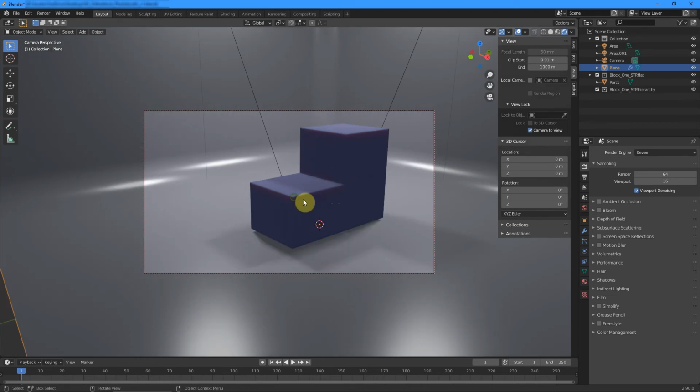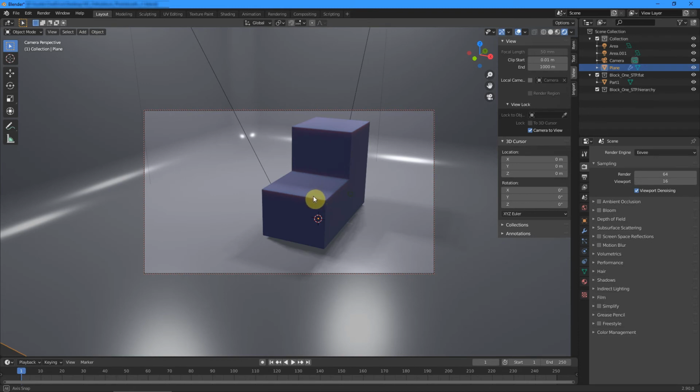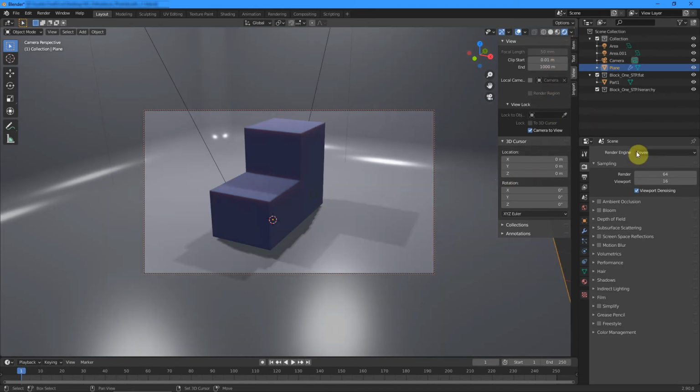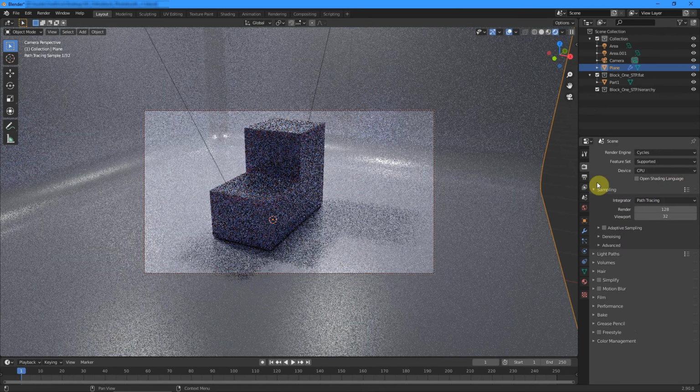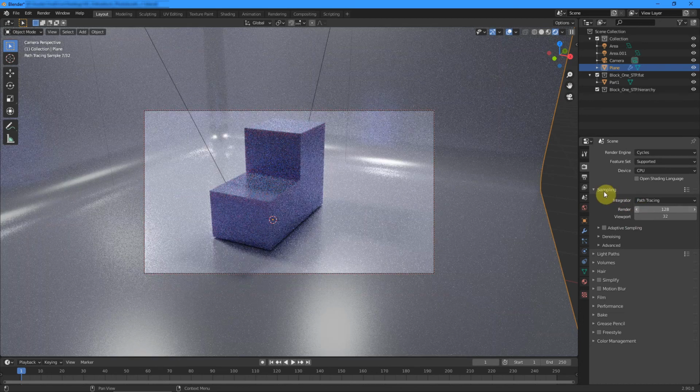Once you've framed this in a way that you like, select back to Cycles and have a look at your image. Don't spend too long at this stage, just get a general feel for how your block will be looking. You'll have two numbers under the word sampling, one called render and one called viewport. Make your render 500. This is how many times the computer will process the render out. The more times it processes, the sharper and better quality of a render you'll get, but be aware it will take a lot longer.